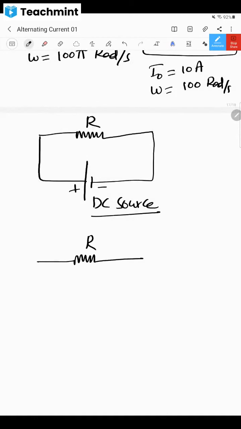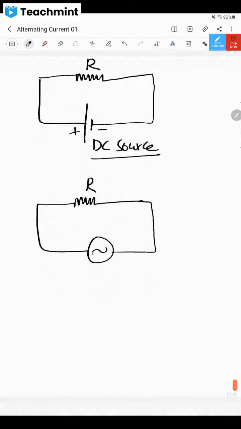This is a resistor. We have other components also. Usually we show this AC source like this. Here there is no positive and negative. Sometimes it is positive, sometimes it is negative. Next time it becomes positive, next time it becomes negative. It keeps on changing: positive, negative, negative, positive, positive, negative, negative, positive. Its polarity will be changed. That's why it is also called alternating current. There is no fixed polarity like that. So this is known as an AC source.